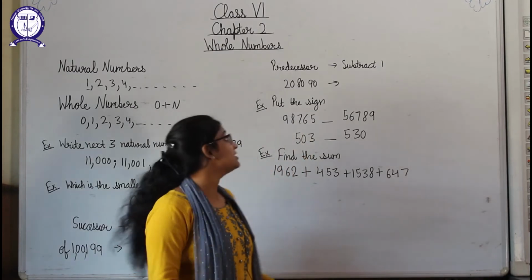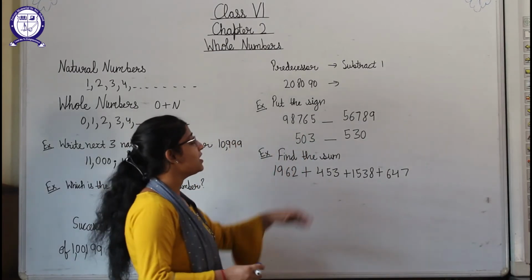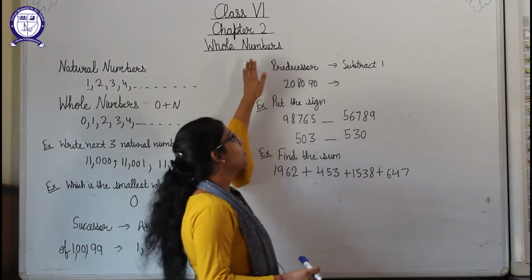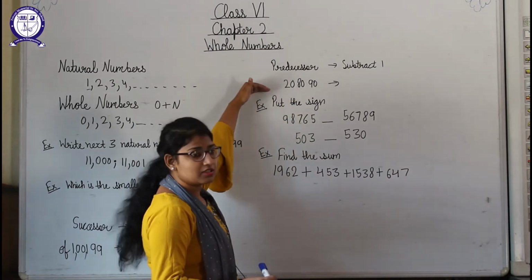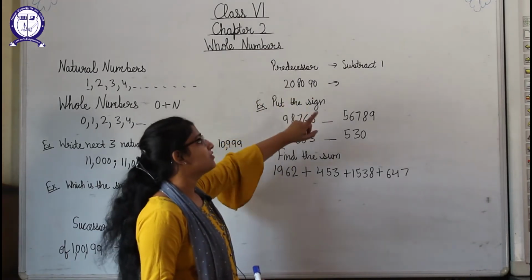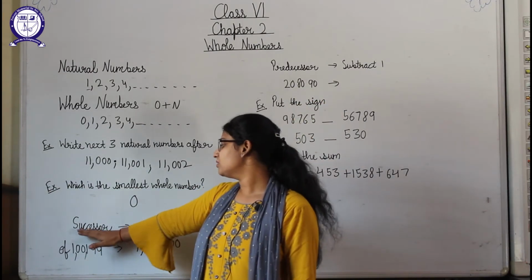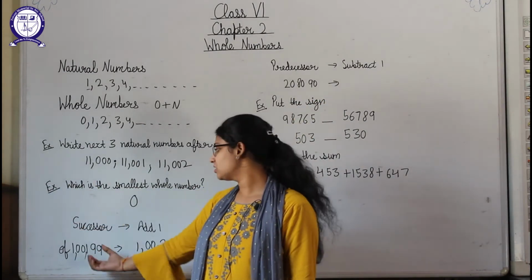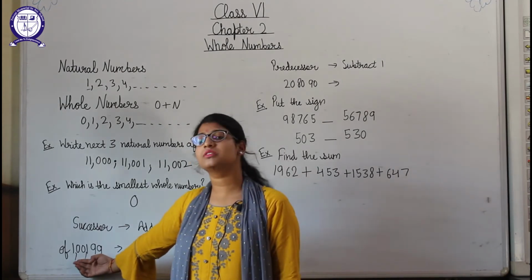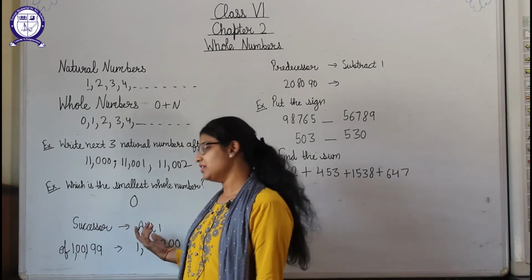Now predecessor, what does predecessor mean? It means we have to subtract 1 from this number, the term before this term. So when we subtract 1, we get its predecessor, and successor means the term which comes after the term given to you, so we add 1 to that.